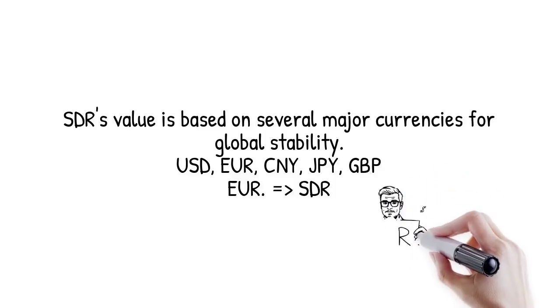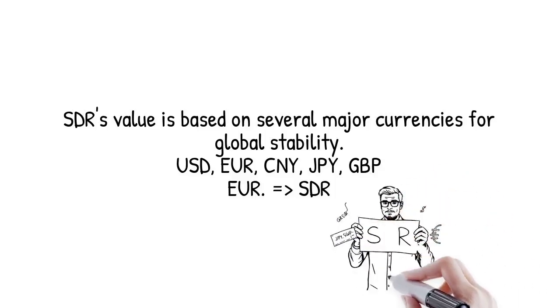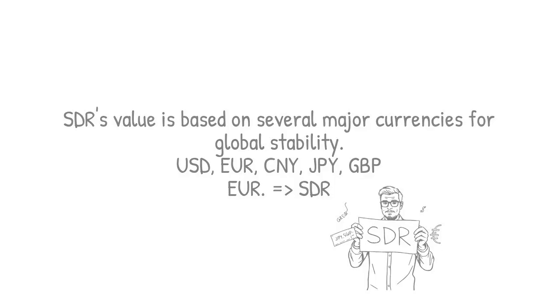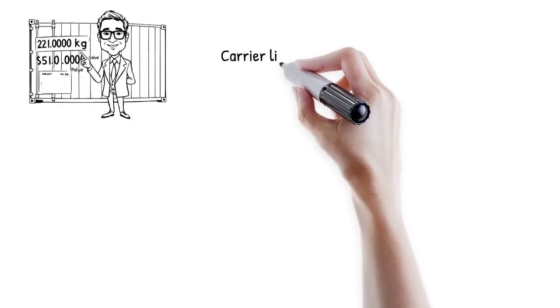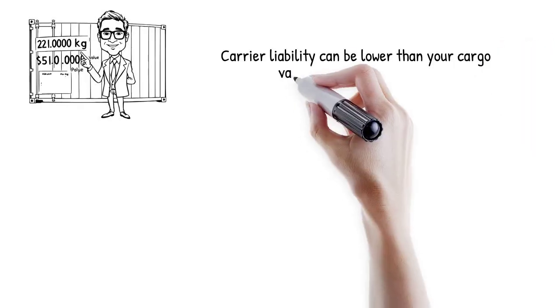This system ensures carriers only pay up to the SDR ceilings, even if your cargo value is much higher, which is why transport insurance exists to cover the real value beyond liability limits. Keep in mind that the carrier's liability cap can be substantially lower than the real value of your goods.